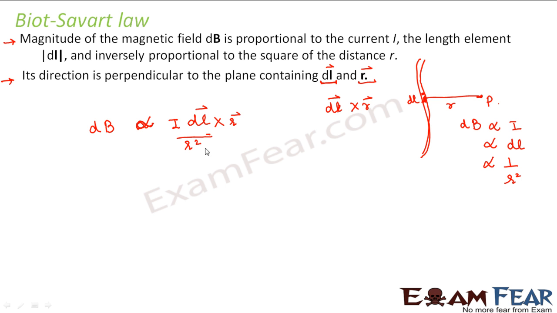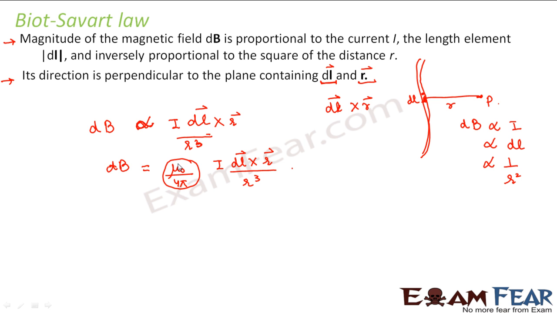And since we are multiplying r, we can multiply r in the denominator also, so it is I dl cross r divided by r cube. Therefore, in order to remove this proportionality, we need to introduce a constant. So a constant was introduced in this form, mu naught by 4 pi, I dl cross r divided by r cube.